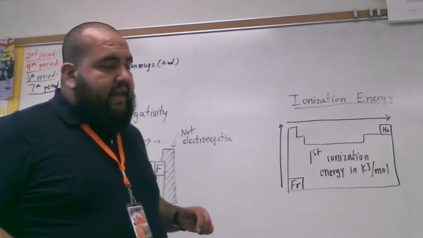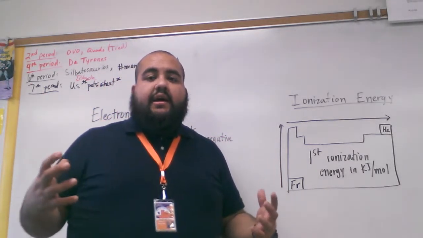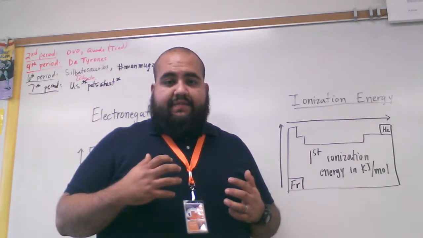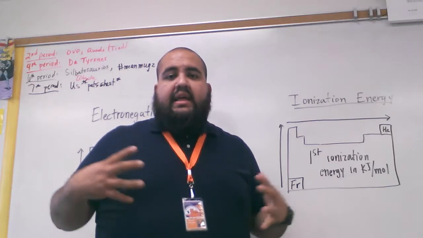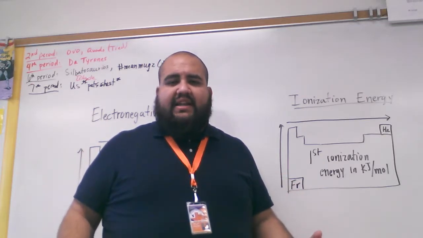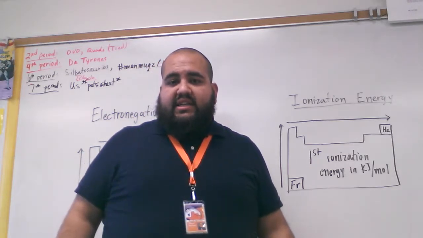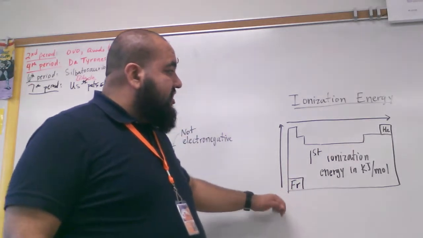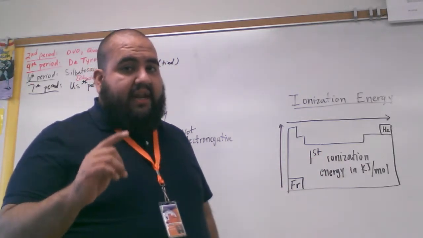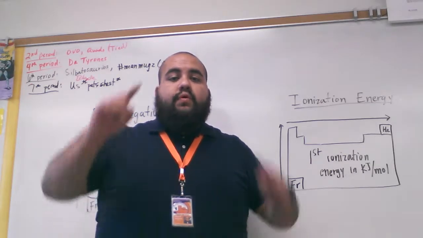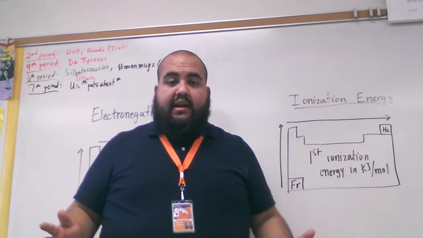Ionization energy. Okay? In electronegativity, we were looking at which atom can gain the electrons the fastest, right? Because it attracts it to itself very, very easily. The heavier the element, the less electronegative it is. And the lower on the periodic table, the lower the electronegativity rating is. Now, in ionization energy, when we're talking about first ionization energies, meaning the energy it takes to remove the outermost electrons in the last orbital of these atoms.